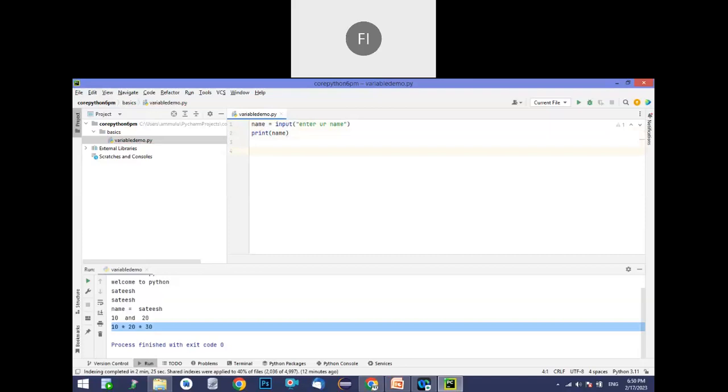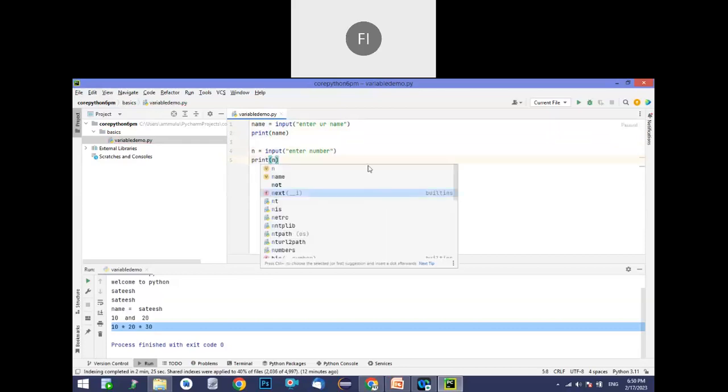Similarly, if you want to read a number, n equals input of enter number, and now I'm taking print n. Likewise you can read any values from the keyboard.